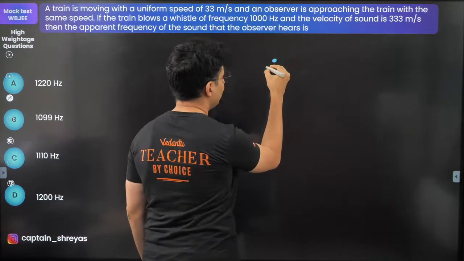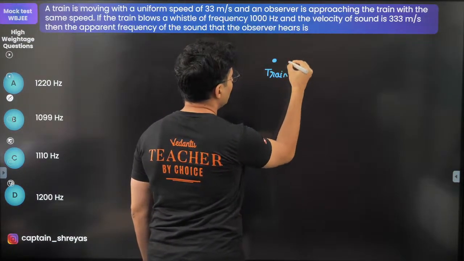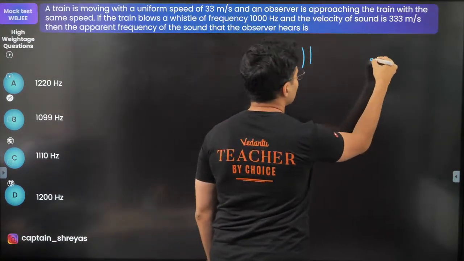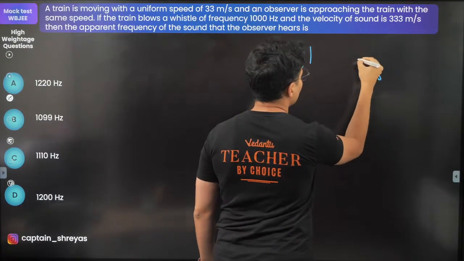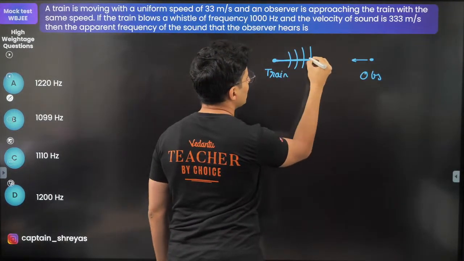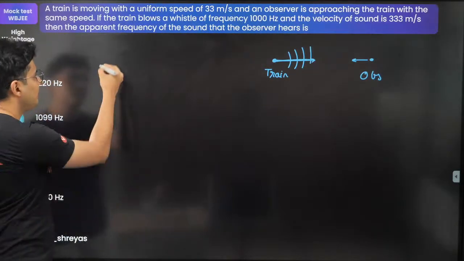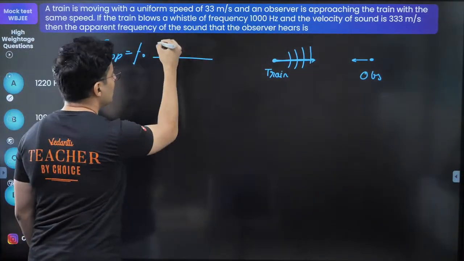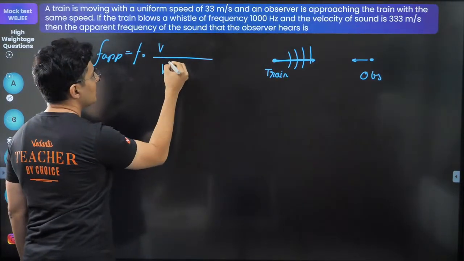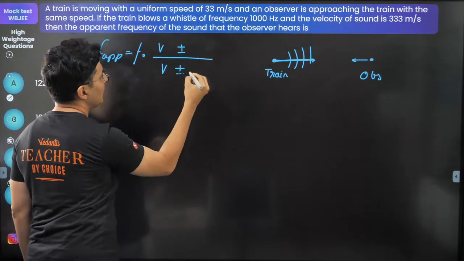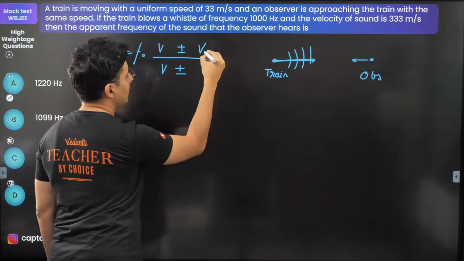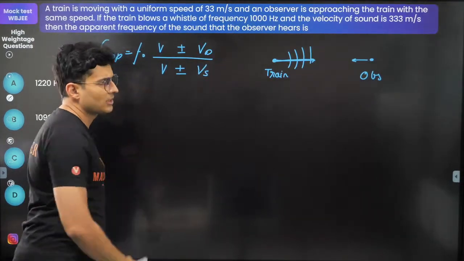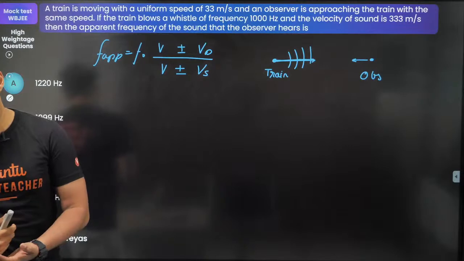So what do we have? Train over here, sounding this horn, this observer over here. They both are approaching each other, and the apparent frequency will be the original frequency times speed of sound plus or minus speed of the detector, over speed of sound plus or minus speed of the source. That's how it is.